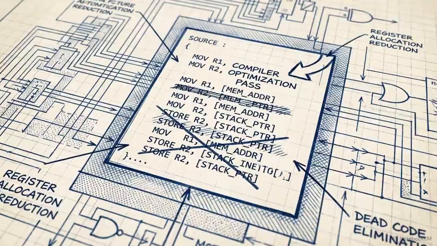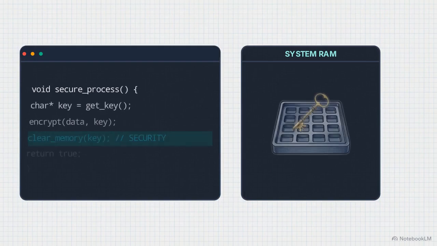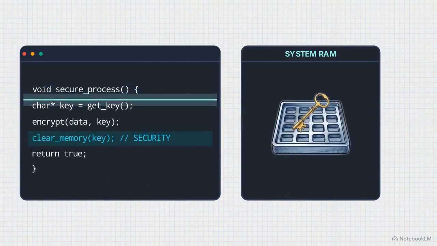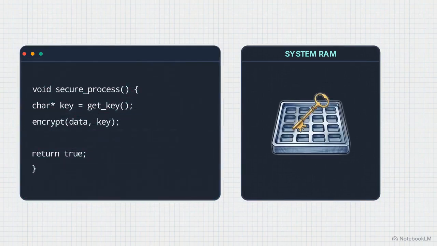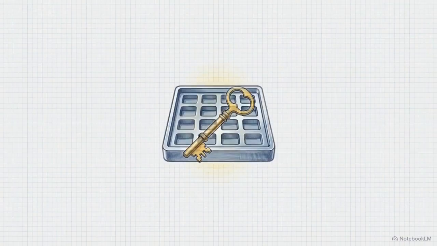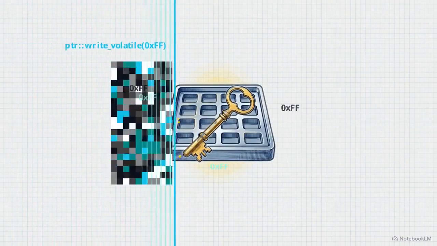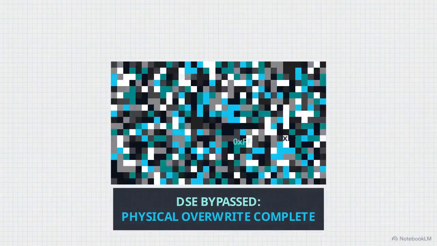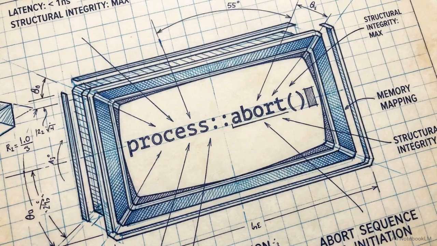The software hurdle that ruins most standard defenses is modern compiler optimization. Features like dead store elimination silently erase standard memory clearing commands if they are deemed inefficient for runtime execution. To bypass this, the system executes compiler-resistant volatile writes. This forces the memory controller to physically overwrite cryptographic keys with high entropy noise, guaranteeing the sanitization instruction is never optimized away. Following the volatile wipe, the system initiates a process abort.